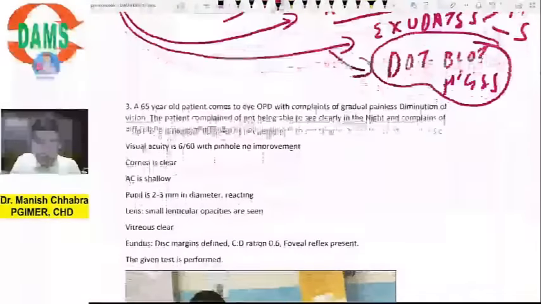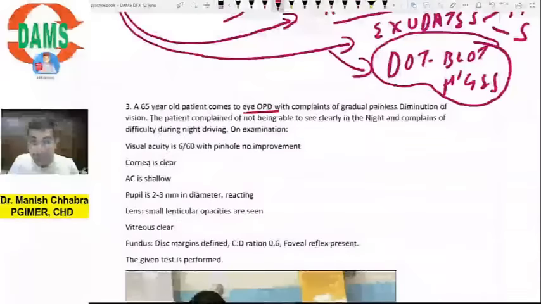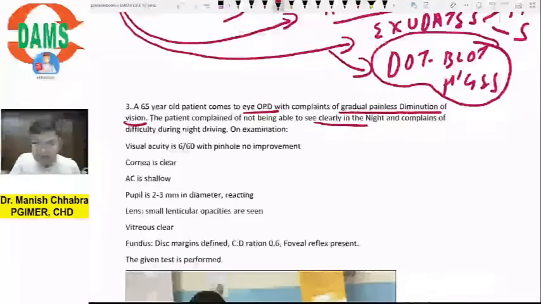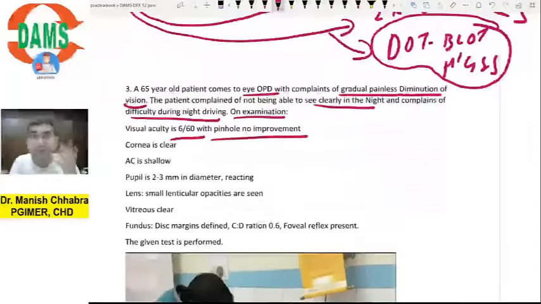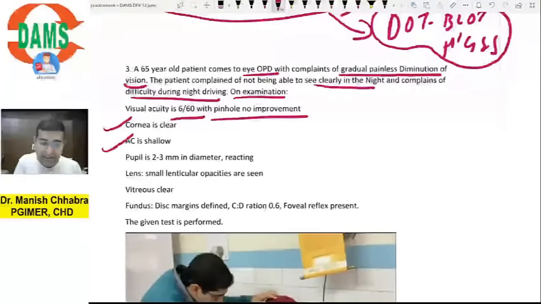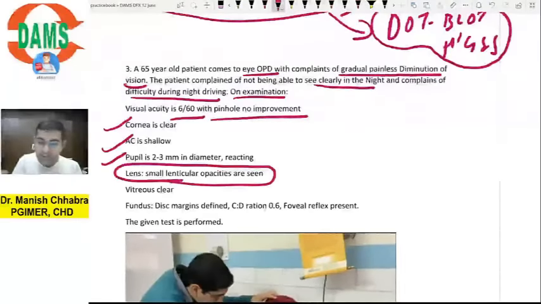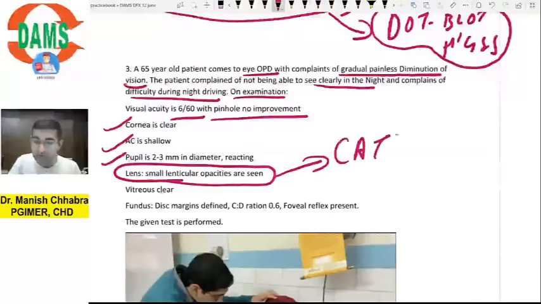Next is a 65-year-old patient who comes to the OPD, complaining of gradual painless diminution of vision, not able to see clearly at night, and complains of difficulty during night driving. Visual acuity is 6/6 with pinhole, no improvement. There must be some pathology now. If there is improvement on pinhole, that means the patient has a refractive error, but here there is no improvement on pinhole. Rest, it is fine. Small lenticular opacities are seen, so it goes more in favor of a cataract.